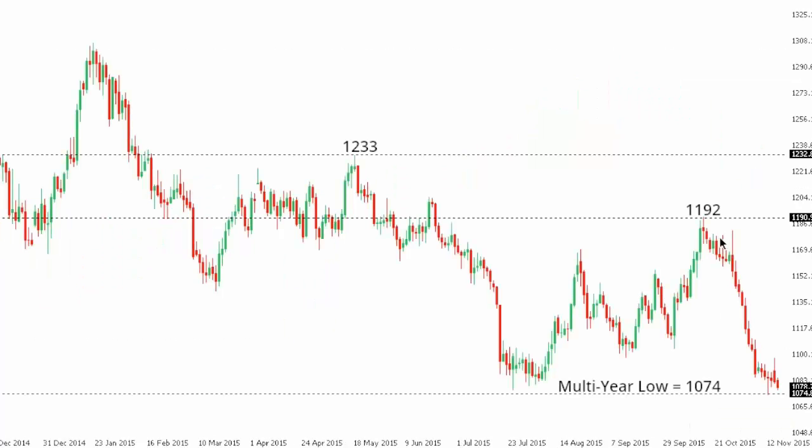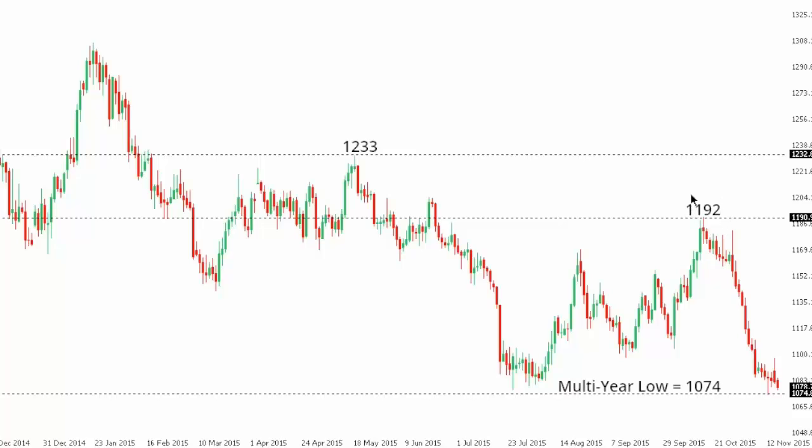Gold. So gold remains under intense pressure, with the market now focused on potentially establishing below recent multi-year lows from last week at 1074 and moving down towards psychological barriers at 1000. But daily studies are oversold here, so we could soon see some form of a rebound before the market considers moving lower, or the potential formation of a longer-term base if the market can hold around the 1070 area in favor of a push back towards and eventually above 1192.